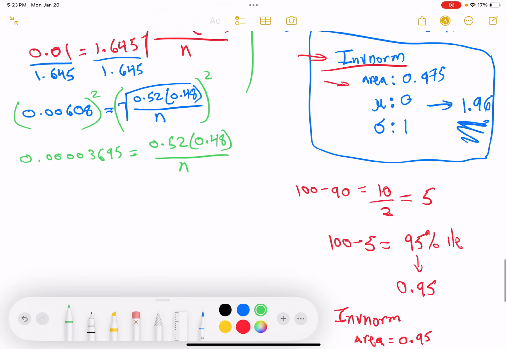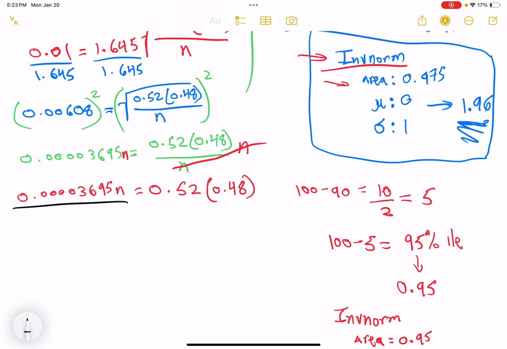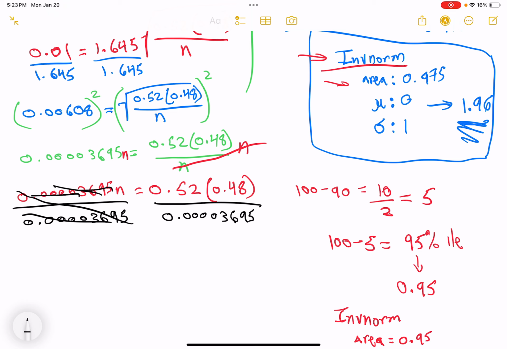Now here's the key switch here. I'm going to multiply both sides by n. Why am I doing that? I'm doing it to get n off of the denominator, right? So now I have 0.0001234369 n equals 0.52 times 0.48. Then my last step here before I get an answer is I must divide by the thing that is next to n. Cancel everything except for the n. Then you'll just run that calculation.